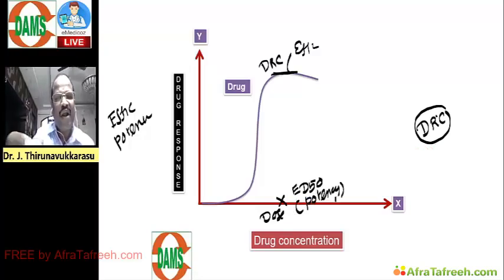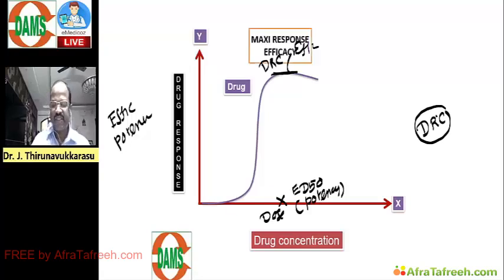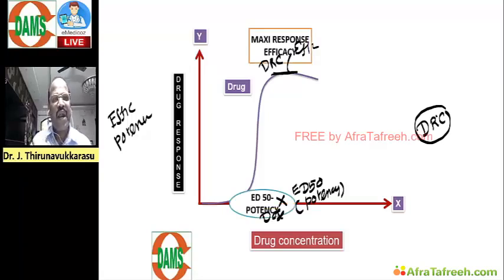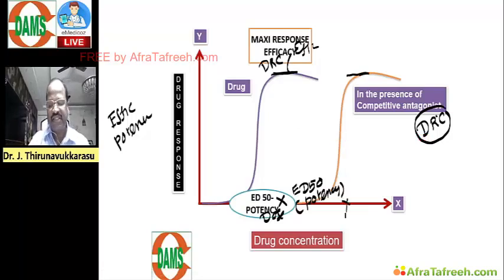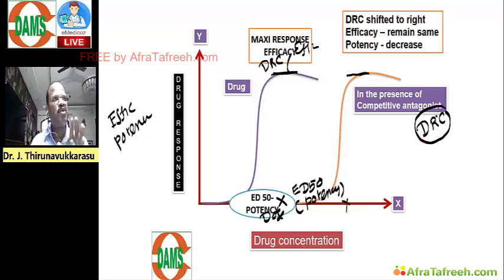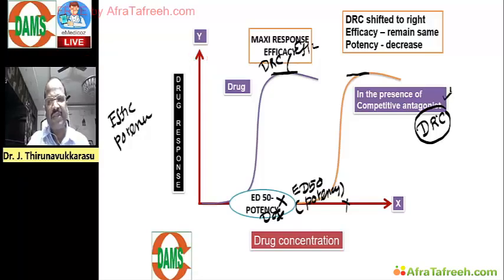So what happens to efficacy and potency? Very important question. In the presence of competitive antagonism, the DRC will be shifted to the right, where efficacy remains the same and potency decreases. This is a very important must-know point. In the presence of competitive antagonism, the DRC will be shifted parallel to the right. The efficacy remains the same, potency decreases.